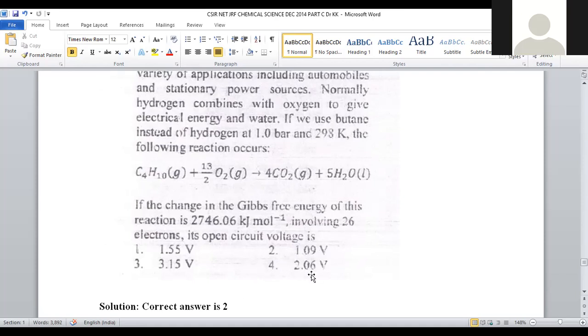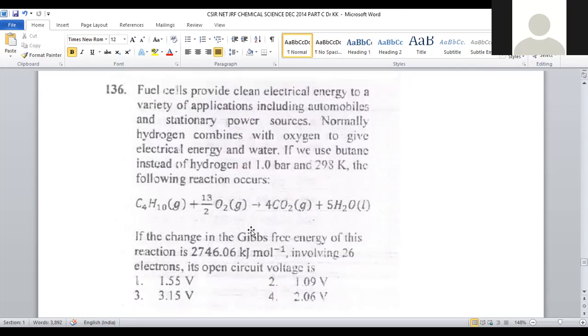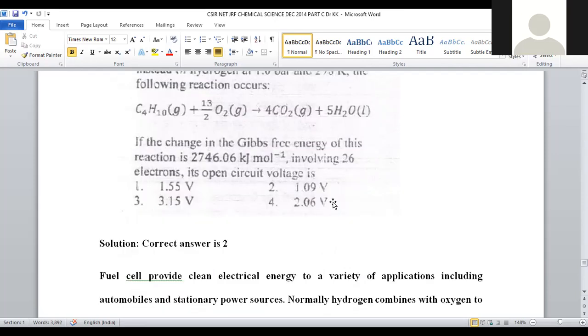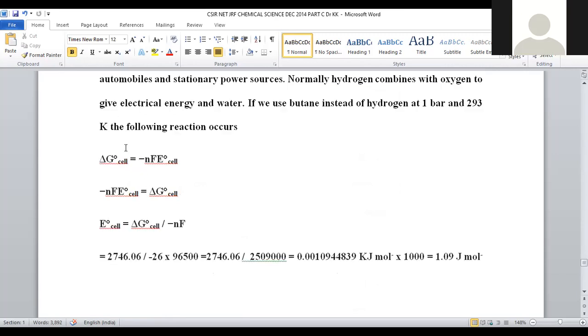A hydrogen oxygen fuel cell is used to generate 1.1 volts of energy, not 1 volt, 1.1 volts will be generated, right? So in this case, what will be the voltage generated if you are employing this Gibbs free energy and these many electrons got transferred? For that purpose, we have the empirical formula, that is delta G cell is equal to, delta G denotes what? Gibbs free energy change is equal to minus nF E naught cell.